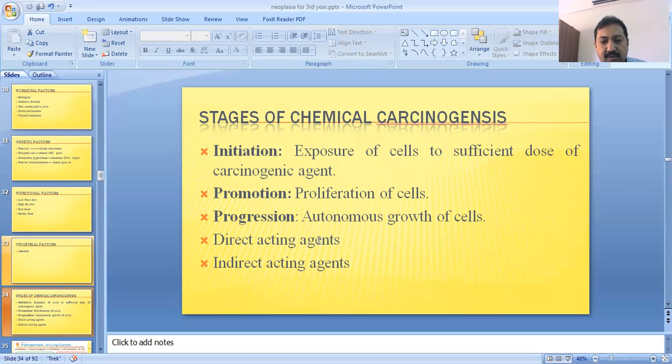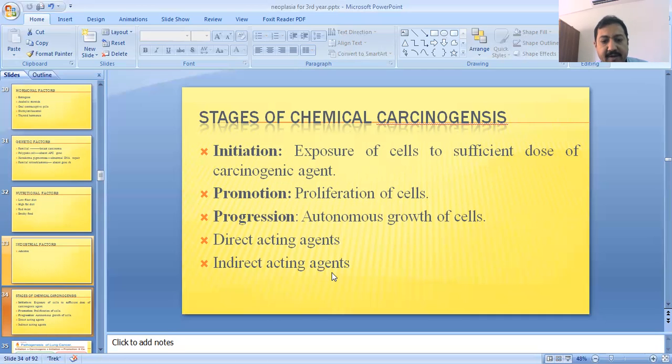And in the process of carcinogenesis, some substances are directly involved, like radiations, ultraviolet radiations, and some infectious agents which directly affect the cells of the organ or tissue and make them neoplastic.